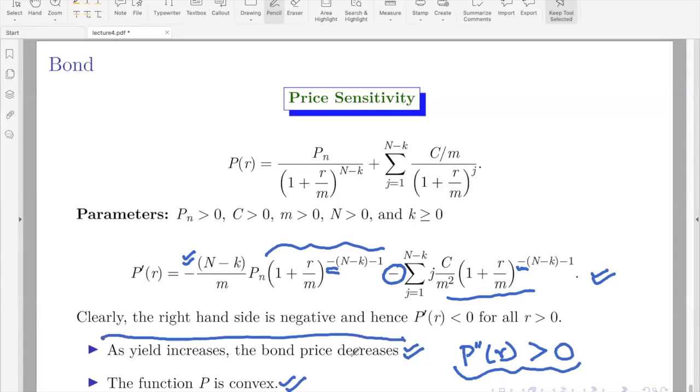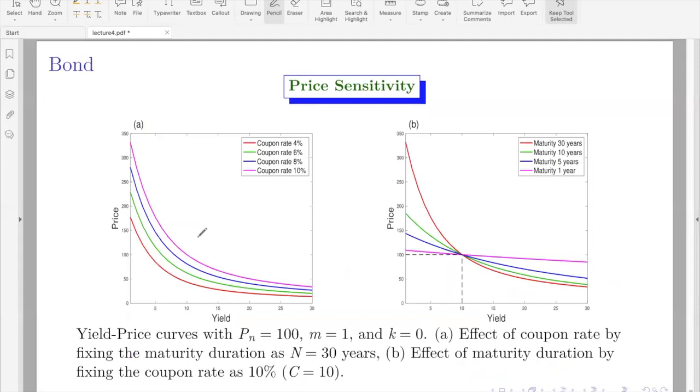Often experts use this property and it is always there in bond traders' minds. Yield increases, bond price decreases. Similarly, bond price increases, yield decreases. This you will see experts always talking about. Let us see in the graph.